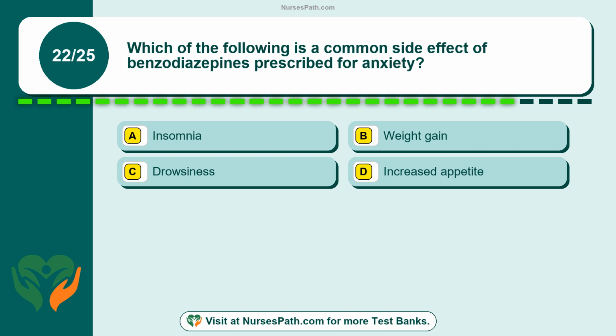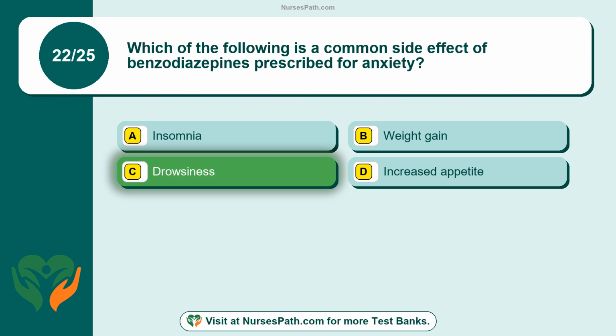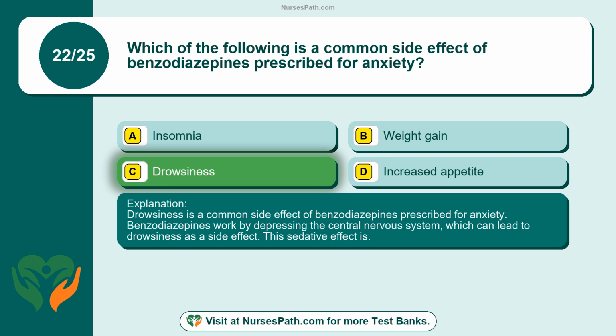Question 22. Which of the following is a common side effect of benzodiazepines prescribed for anxiety? Option A. Insomnia. Option B. Weight gain. Option C. Drowsiness. Option D. Increased appetite. The correct answer is option C. Drowsiness. Drowsiness is a common side effect of benzodiazepines prescribed for anxiety. Benzodiazepines work by depressing the central nervous system, which can lead to drowsiness as a side effect. This sedative effect is